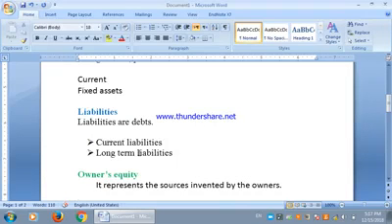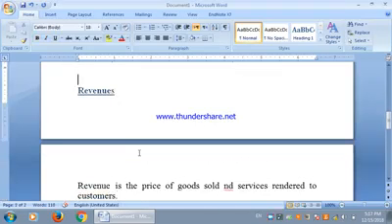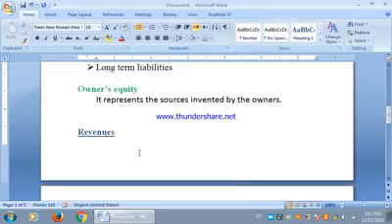After that we have the owner's equity. Simply, the owner's equity represents the sources invested by the owners, whether in the form of cash or non-cash items, in a particular business. For example, if one partner has invested cash, the other might have contributed building and land, so these will be treated as the owner's equity. These are the sources which are invested by the owners.